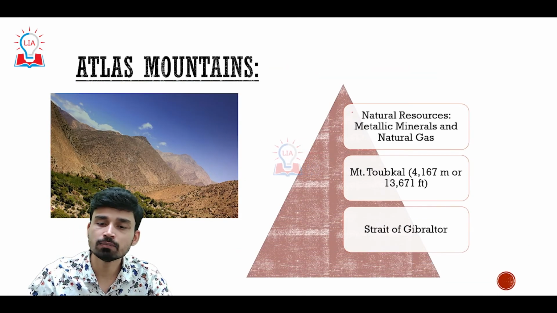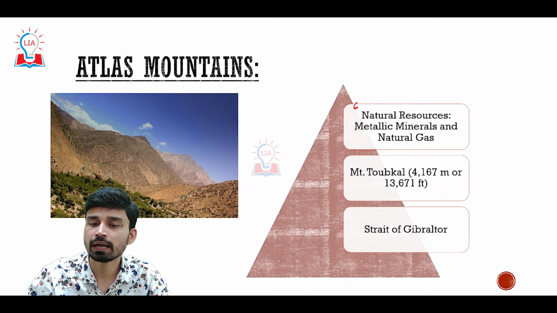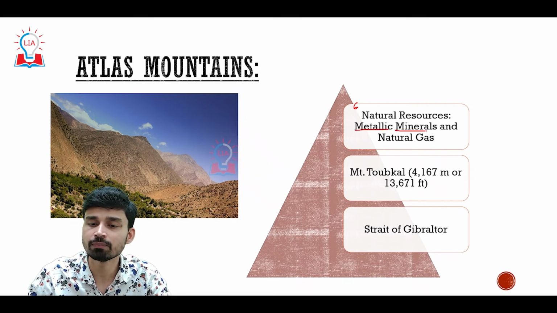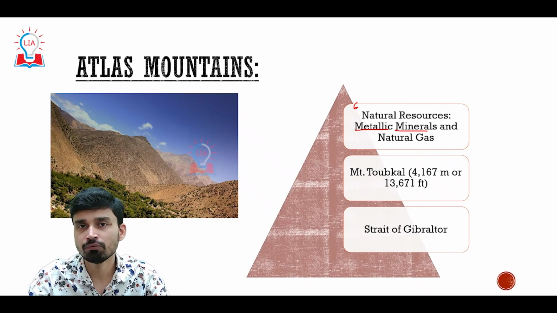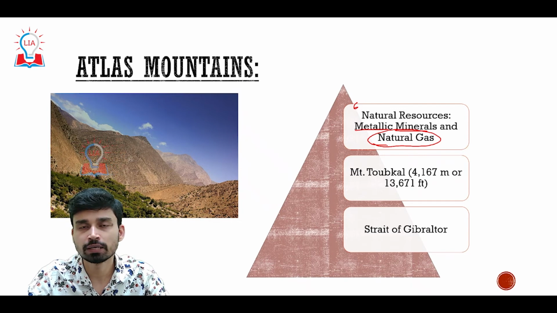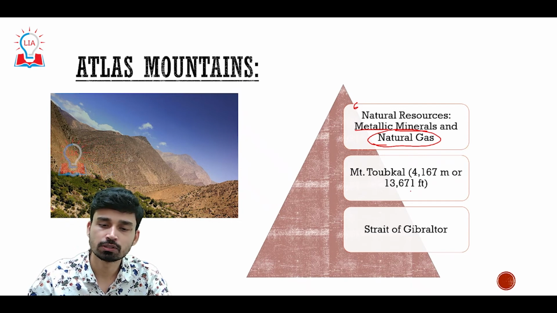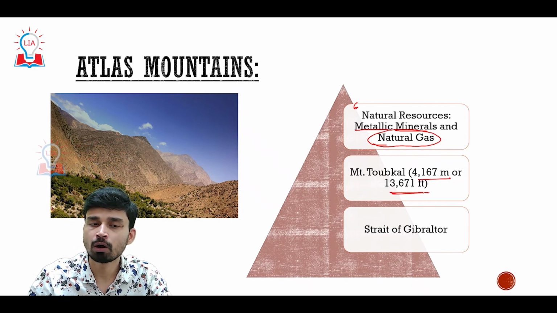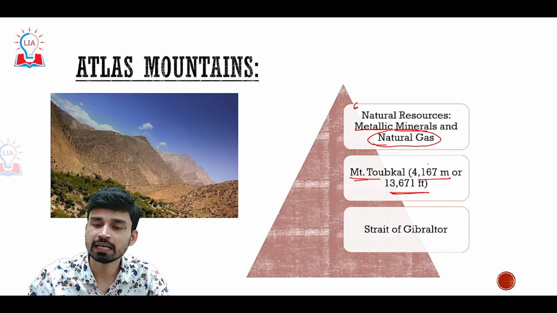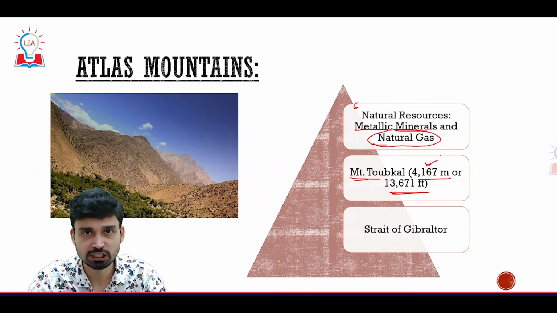Apart from that, in terms of natural resources, the Atlas mountains have vast reserves, including metallic minerals. We have iron, copper, and magnesium. All such minerals are found. Not only that, they also have a very rich reserve of natural gas. The highest peak of the Atlas mountain is called Mount Toubkal, at an elevation of 4,167 meters.